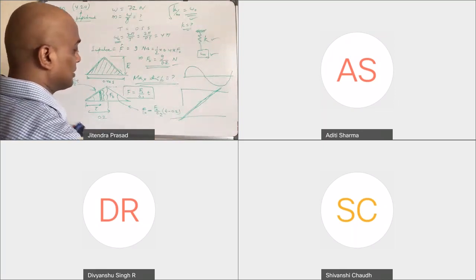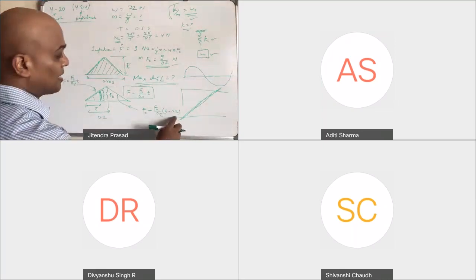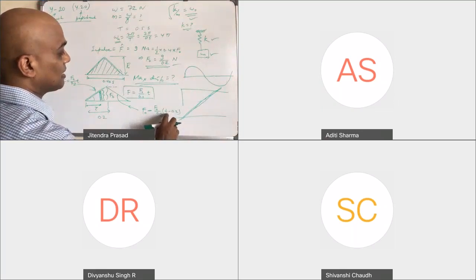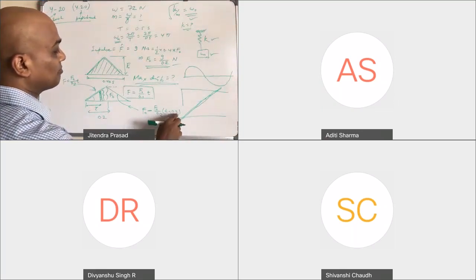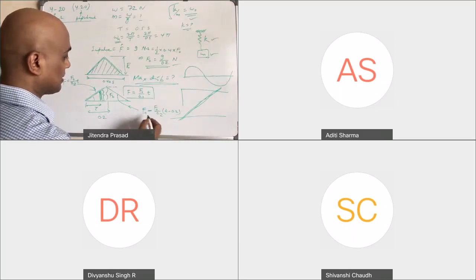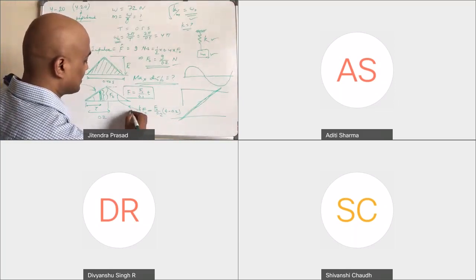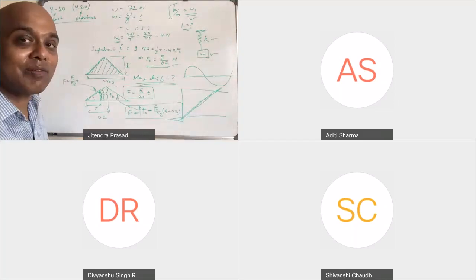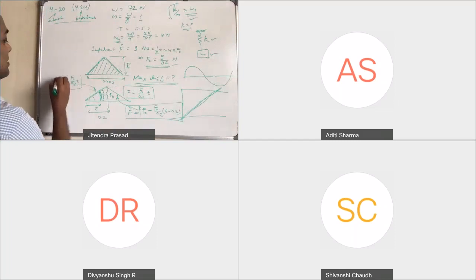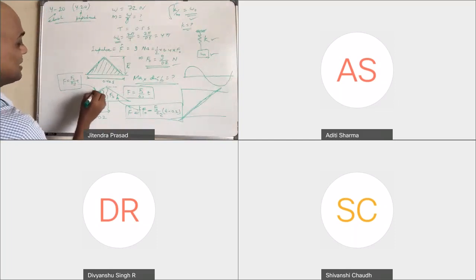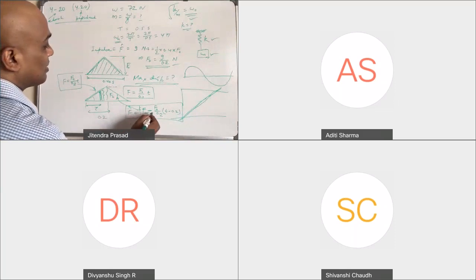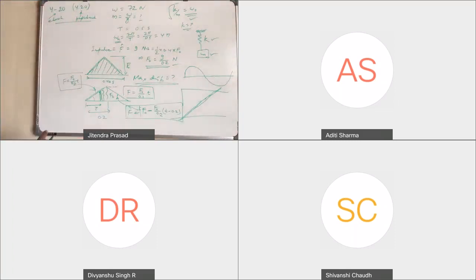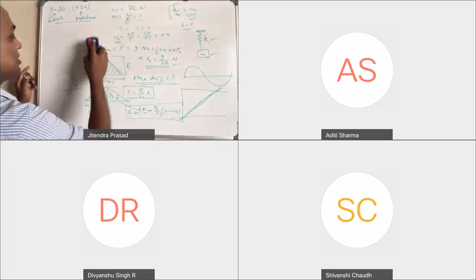So that when t equals 0.2 you have F naught, and when t equals 0.4 you have zero. So first of all, you have to find the equation of the force itself. Here F equals F naught over 0.2 times t, and here F equals F naught minus F naught over 0.2 times (t minus 0.2). Okay. Once you have that, next you are going to solve it.